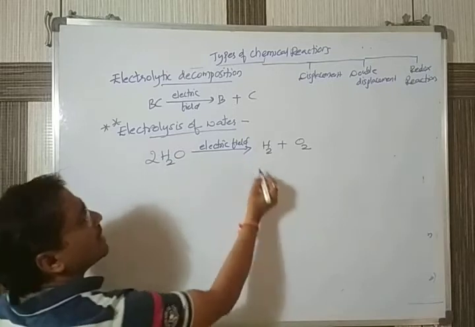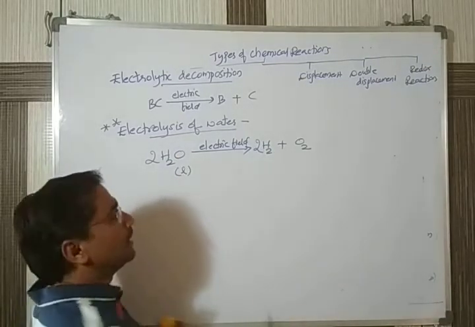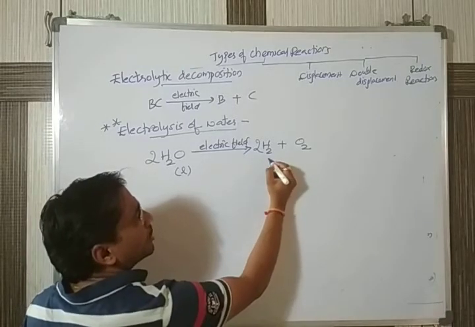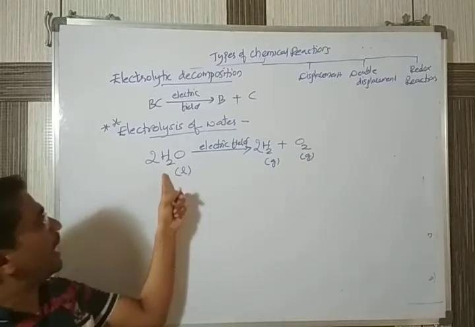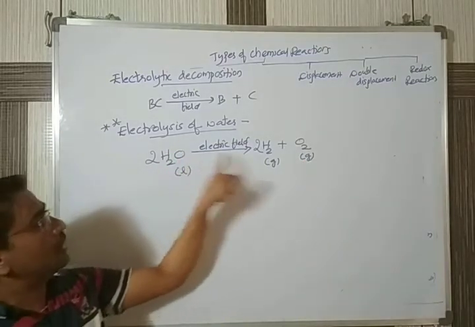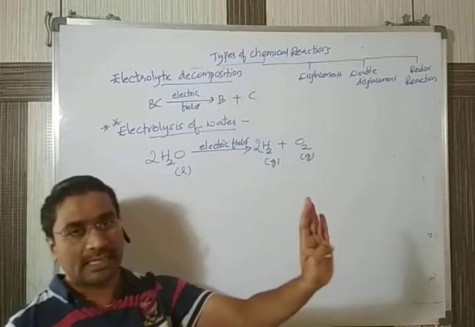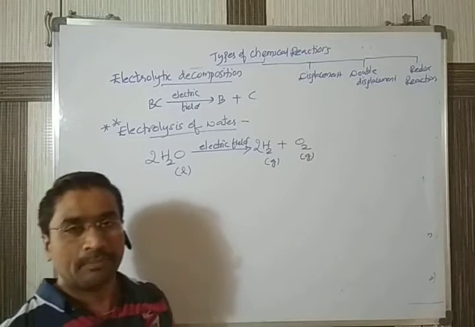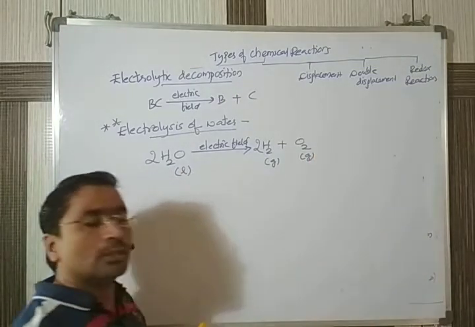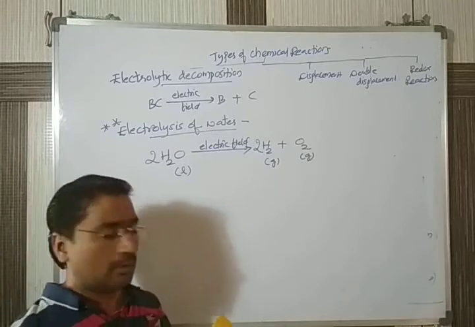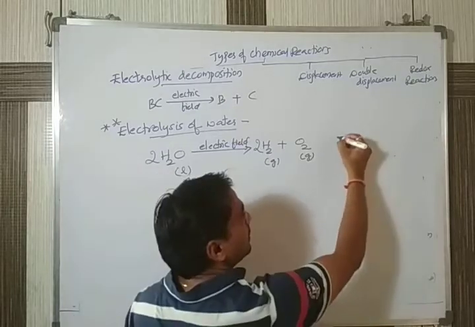When you balance the equation, H2O, which was in the liquid state, divides to give H2 gas and O2 gas. So you see, the reactant is only water, but it decomposed to give two products, hydrogen gas and oxygen gas, separately. So how does it take place? To carry this out, we require an apparatus. For this, you can take one plastic mug.